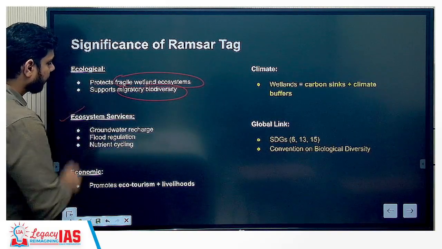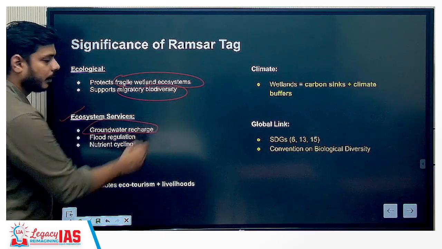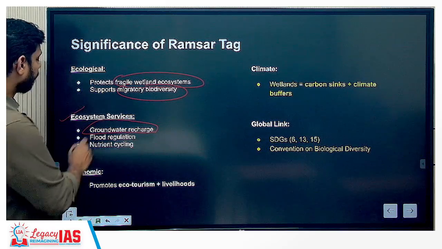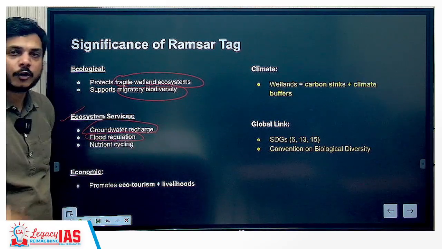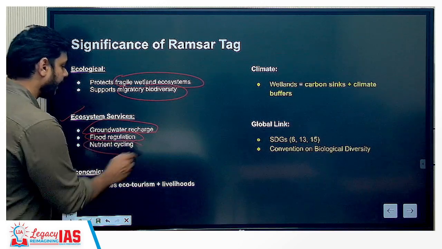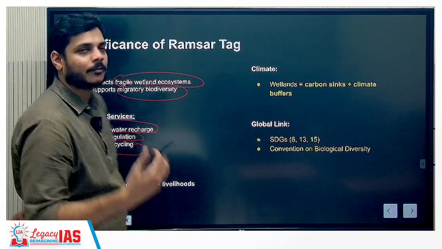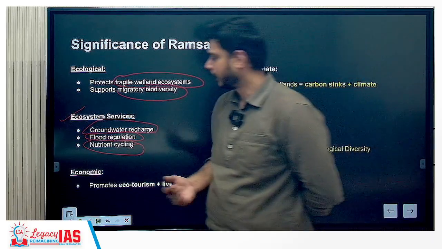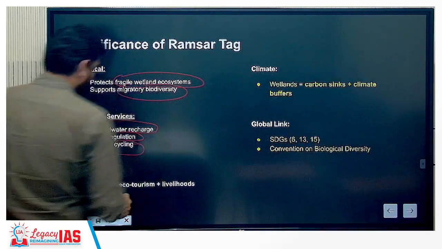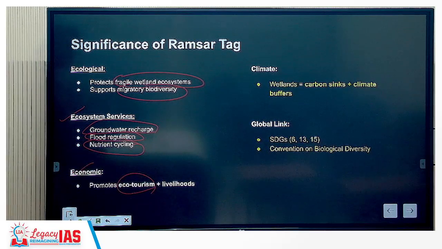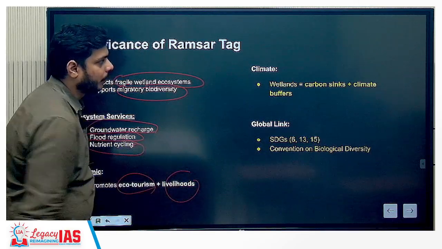Second, ecosystem services. That means groundwater recharge: the water will percolate through the soil layers and reach the groundwater table. There will be flood regulation, that means it can absorb surplus water. And nutrient cycling, that means it provides for various biogeochemical cycles, whether the nitrogen cycle, carbon cycle, or methane cycle. Economic: it promotes ecotourism. Because of the migratory birds, bird watchers come here, and it also drives various kinds of livelihoods.